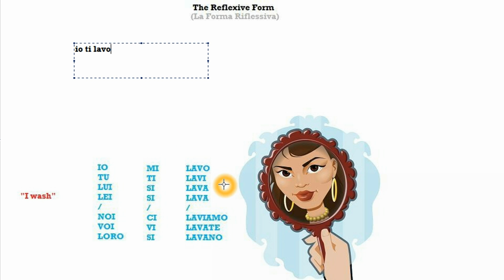Tu ti lavi. You wash yourself. So again, you carry out an action on your own person. Therefore, you have reflexive form. Now, in this case, I wash you. Io ti lavo. So this is not reflexive form. And ti, this particle here, is a pronoun indeed, but not a reflexive pronoun. This, in fact, is an object contracted pronoun that we will see later on.